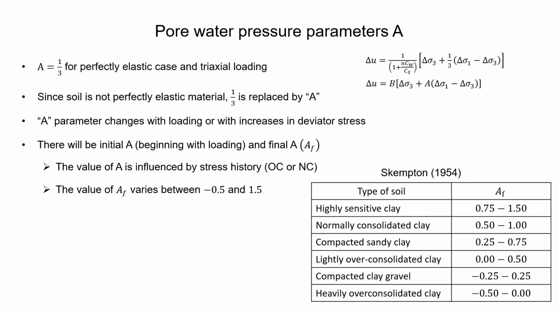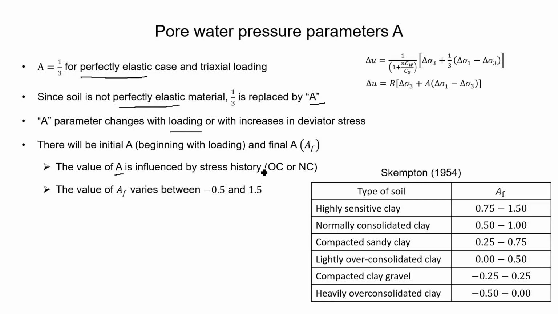Now, as far as pore water pressure parameter A is concerned, in this equation 1 by 3 is written as A, but there is an assumption that soil is perfectly elastic, while in practice the soil is not perfectly elastic. So that is why 1 by 3 is replaced by A, and the A parameter is a function of loading given during both the stages of the triaxial test.